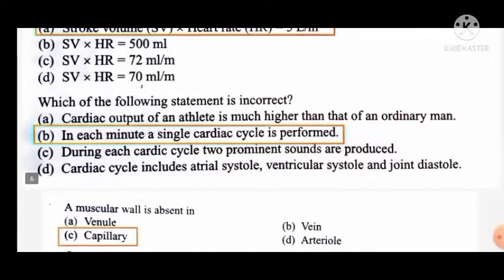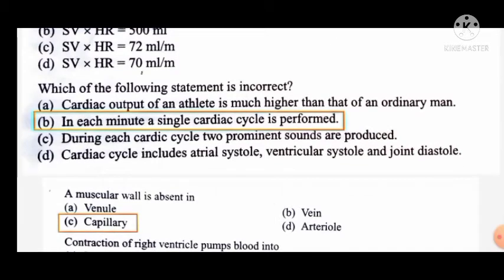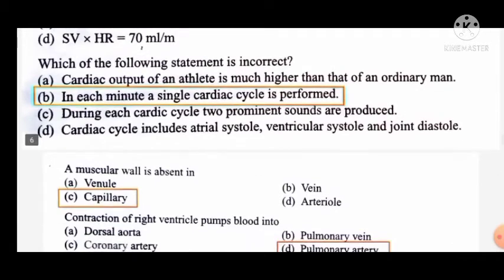Which of the following statements is incorrect? Cardiac output of an athlete is much higher than that of an ordinary man because an athlete does more exercise and has more fitness. During each cardiac cycle, two prominent sounds are produced, lub and dub. Cardiac cycle includes atrial systole, ventricular systole and joint diastole. These three statements are correct, but "in each minute a single cardiac cycle is performed" is false. In each minute there are nearly 72 cycles.